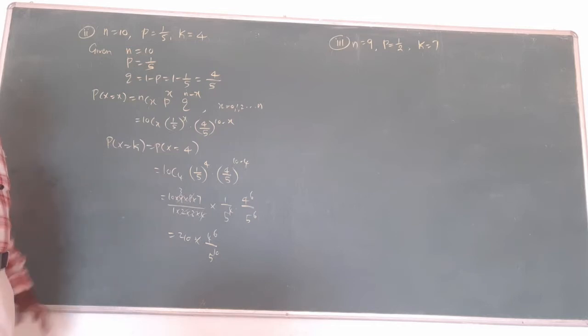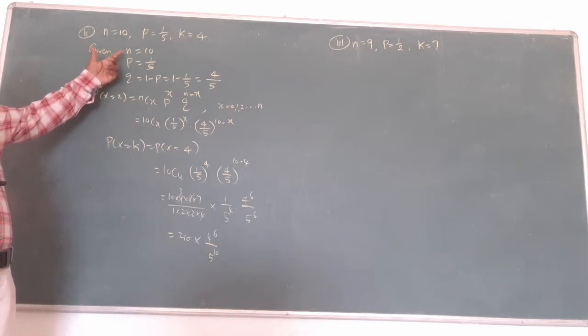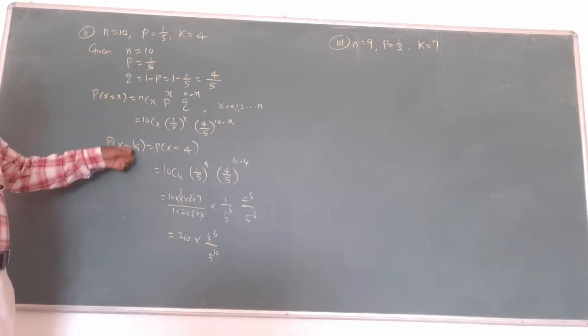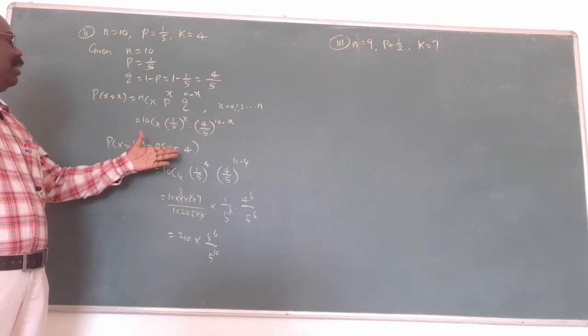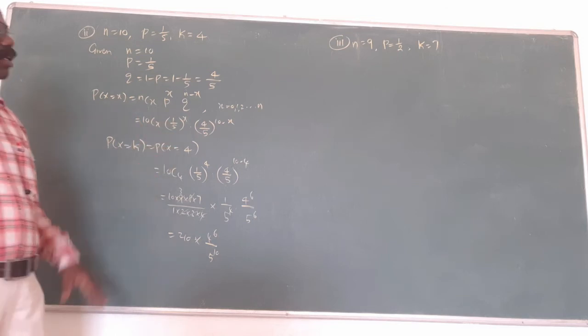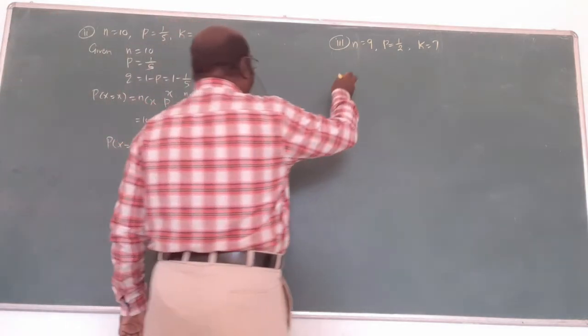That's all. What is n, what is p, what is q? Write the formula, substitute the values. Then P of k is asked. K is already given, substitute the value. Replace x by 4, then similarly we get the answer. This is a binomial distribution. Similarly here also the same thing.